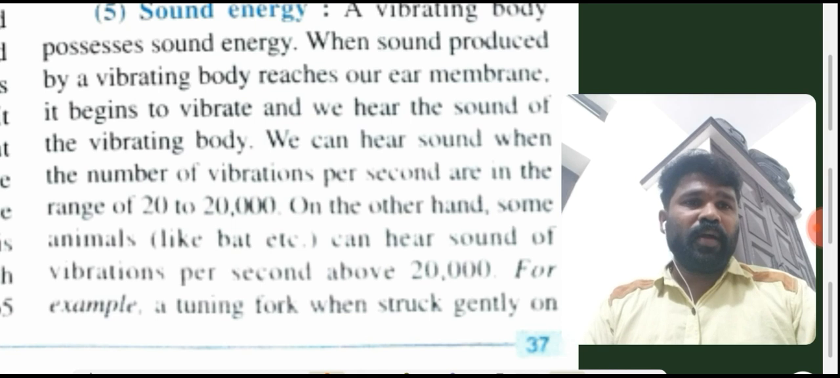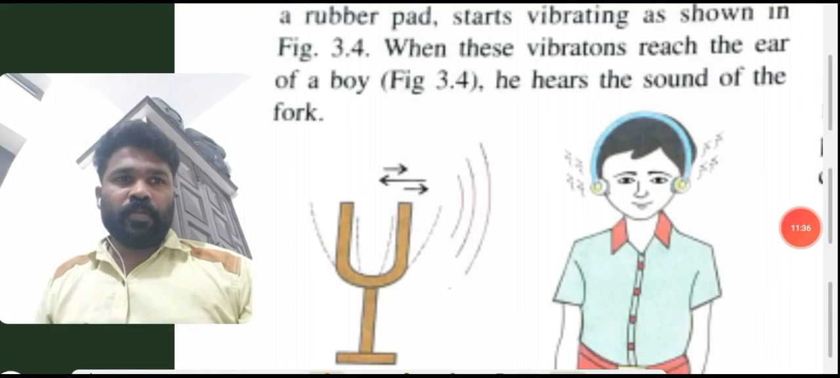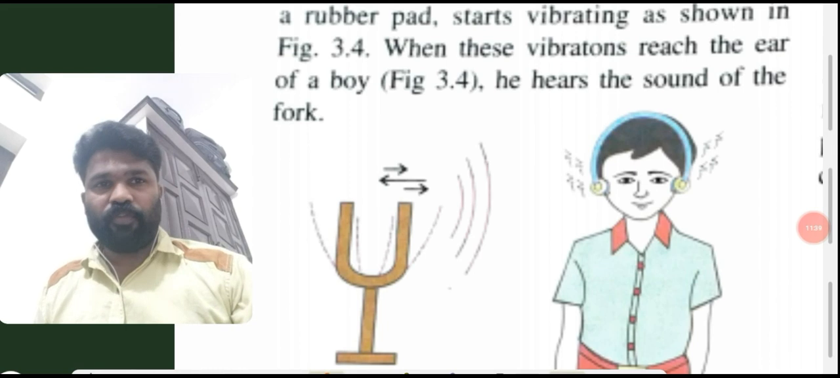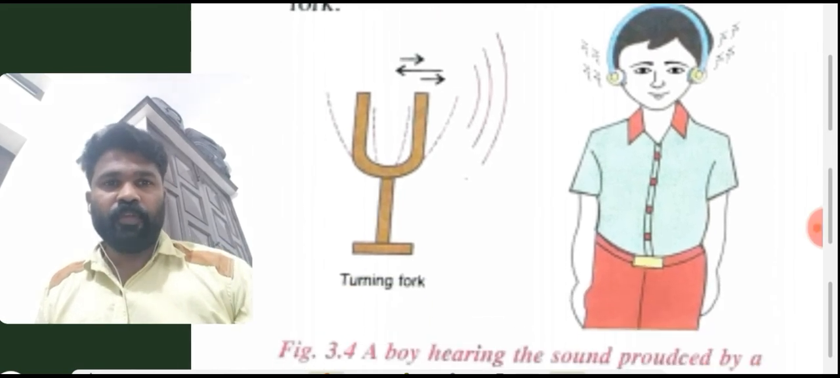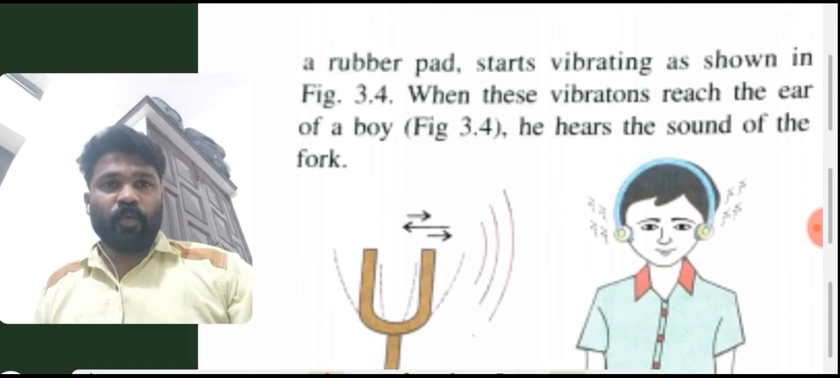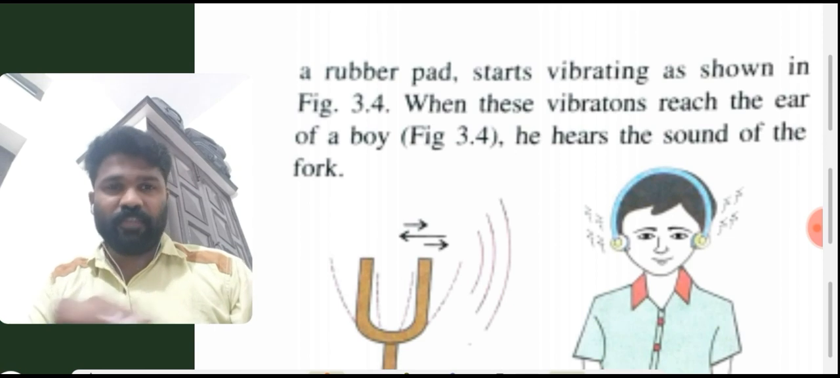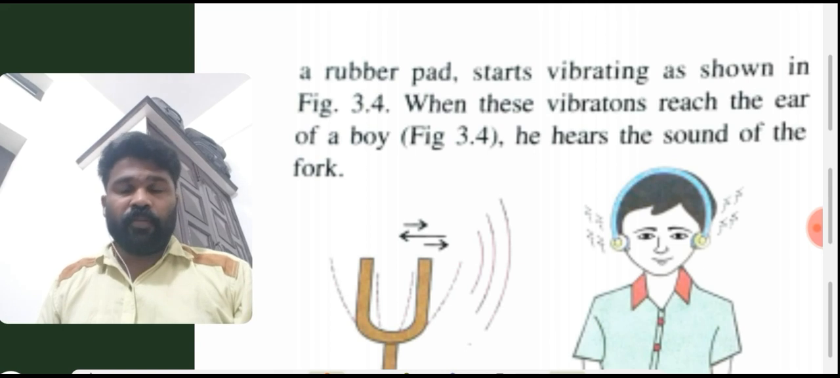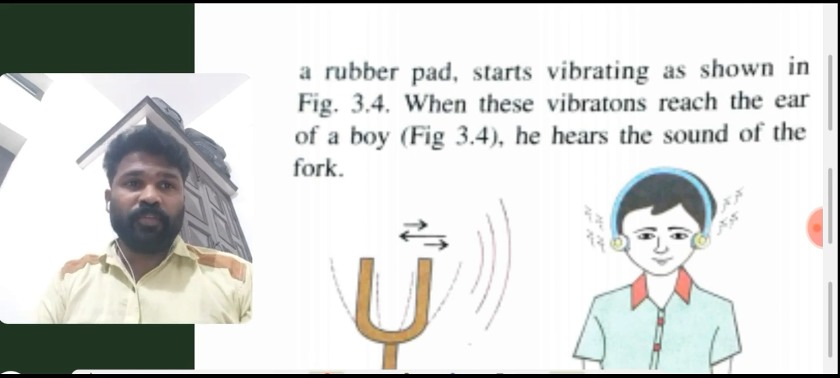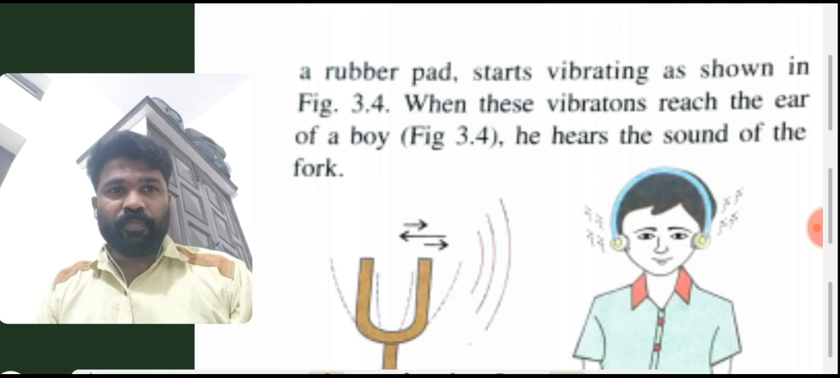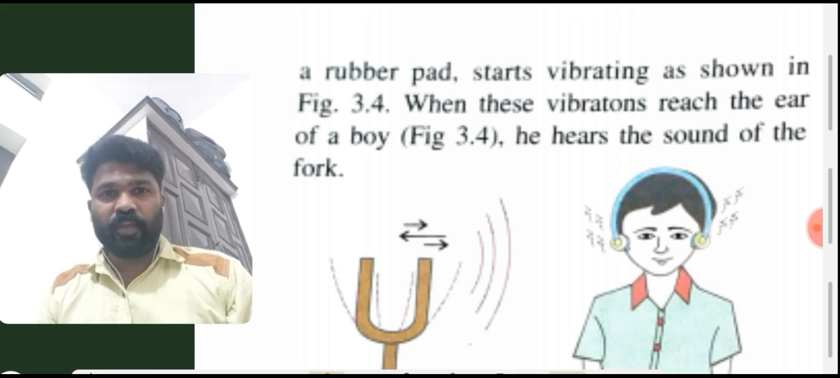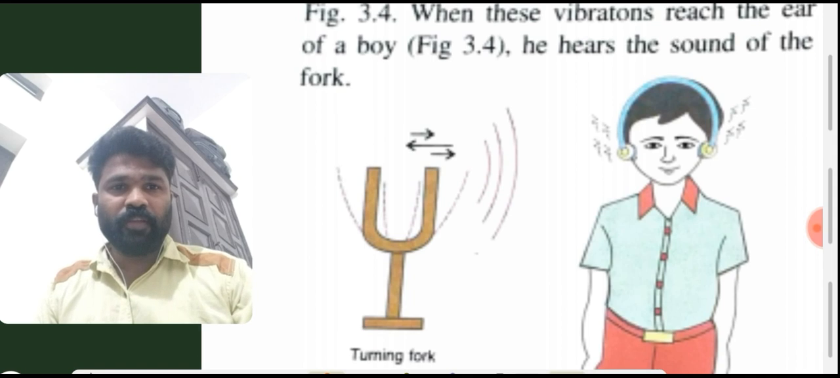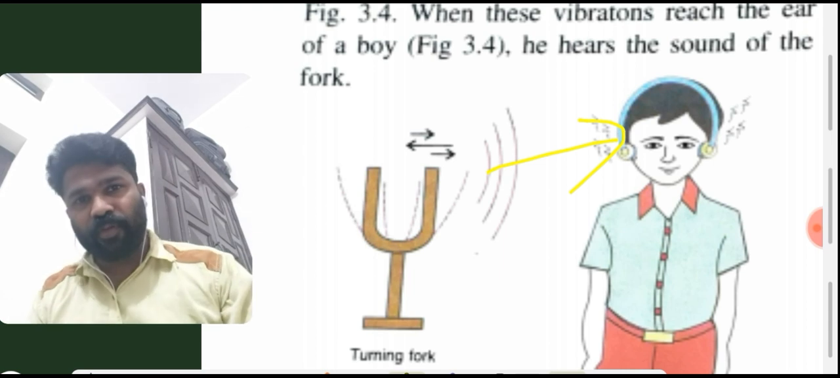For example, a tuning fork. Okay students, here we can see a diagram of a tuning fork. This we can see in the laboratory. When we strike a rubber part on this tuning fork, it starts vibrating as shown in the figure. When these vibrations reach the ear of a boy, he hears the sound of the fork. Here in the diagram we can see this vibration reaches the ear of the boy and he hears the sound of the tuning fork.